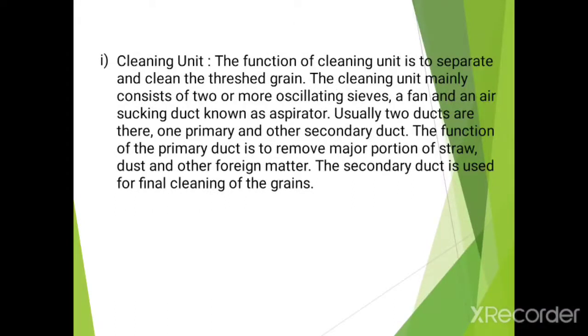Now the cleaning unit. The function of the cleaning unit is to separate the clean threshed grains. The cleaning unit mainly consists of two or more oscillating sieves, a fan, and an air sucking duct known as an aspirator. Usually two ducts are there, one primary and the other secondary. The function of the primary duct is to remove the major portion of the straw, dust and other foreign material, and the secondary duct is used for the final cleaning of the grains.